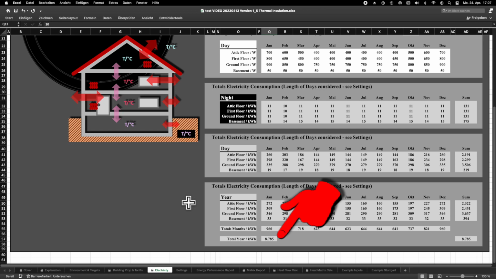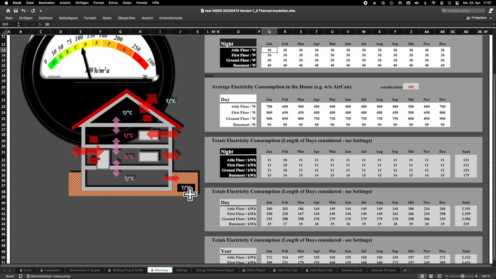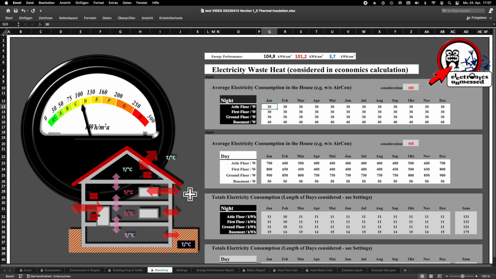But beware when cross-checking the total consumption. For our waste heat calculations, only include the electricity that is consumed in the house. So you must not consider the consumption of the electric car or the pool heating. And you know, this tool is to predict the energy for heating or air conditioning. We must not consider it for the waste heat calculation either.